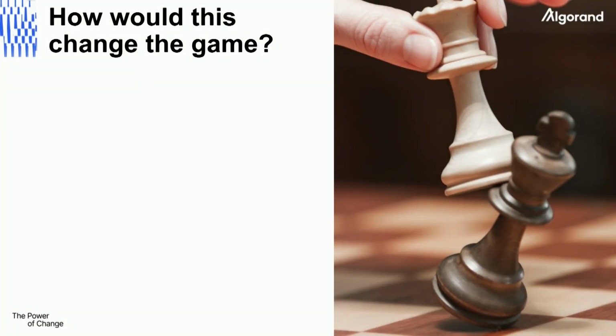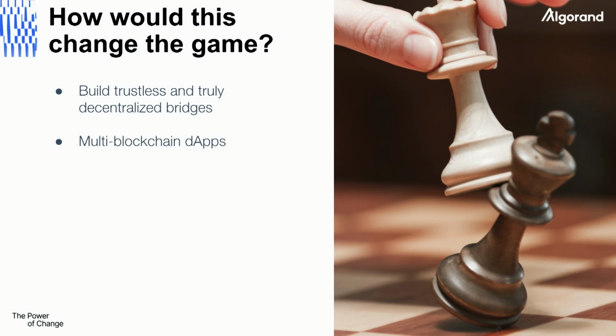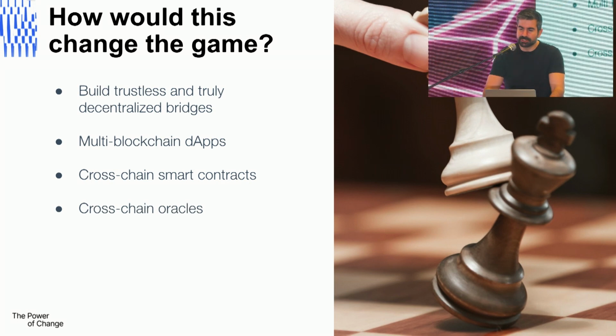Now, how would this be a bit of a game changer, right? I mean, once we have this great tool, we would really be able to build trustless and fully decentralized bridges, no man in the middle. We'll be able to have multi-blockchain dApps, which is something that I've been in the industry for a while really looking for. We'll be able to have cross-chain smart contracts. Think of having a smart contract on Ethereum that depends on the state of a smart contract on Algorand or any other chain, and vice versa. And have cross-chain oracles. If you have an oracle on one chain, why wouldn't you be able to use it on another network? Seems pretty obvious to me.